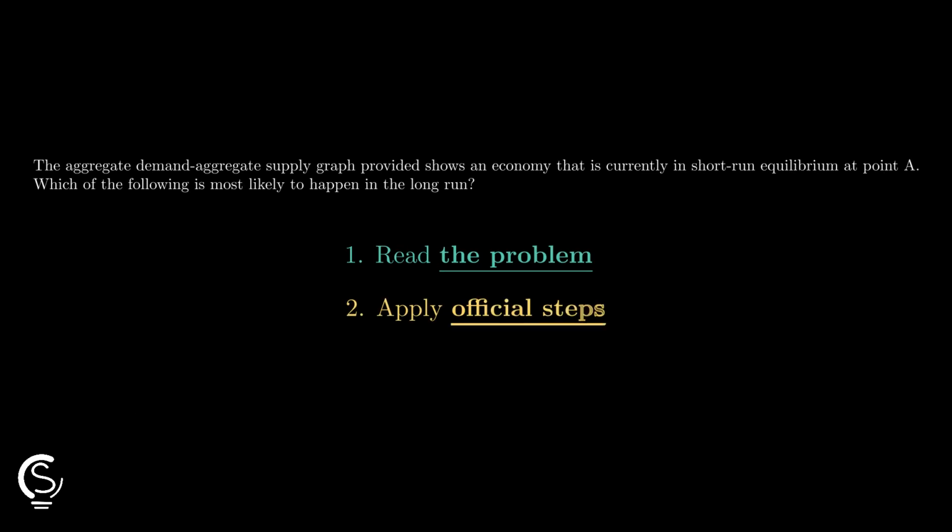Short-run equilibrium is set at point A, and this one moves fast. Figure out what long-run inflationary expectations do, then track the new equilibrium.